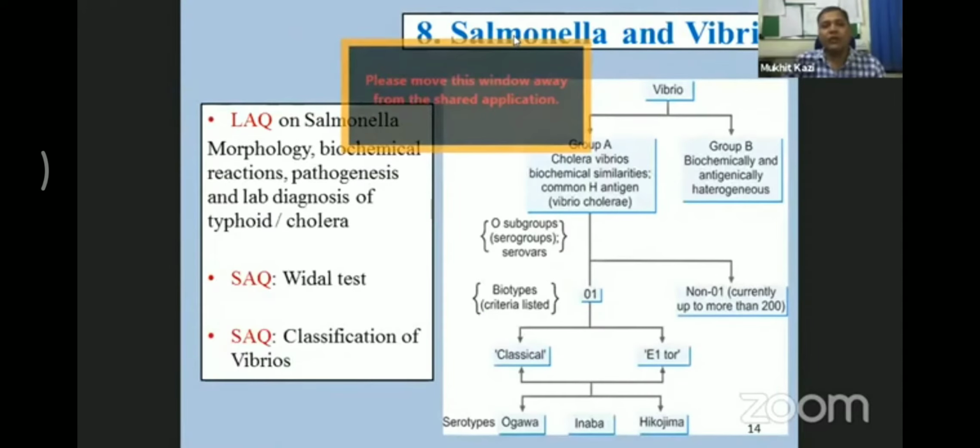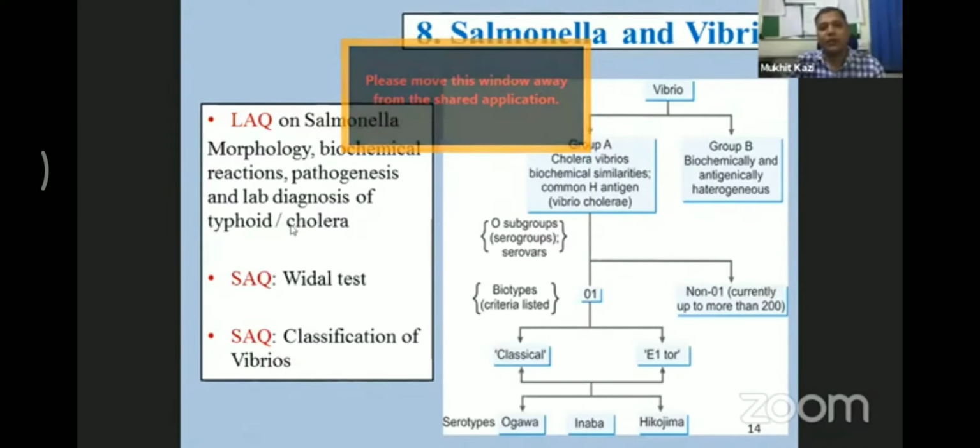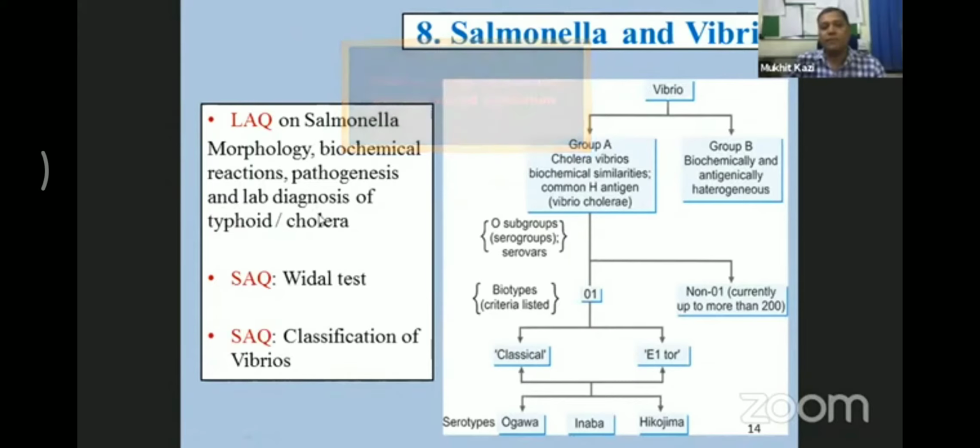Now coming to the other most important chapters, Salmonella and Vibrio. I have clubbed these two organisms together, and you can expect the long answer question on the Salmonella as well as the Vibrio cholerae. I have just mentioned here about the Salmonella, but you can expect the disease and laboratory diagnosis. If it is Salmonella, it is typhoid, and if it is Vibrio, it is cholera. So what do you remember again in the morphology? Those 4-5 points. Biochemical reactions, you must know about these organisms.